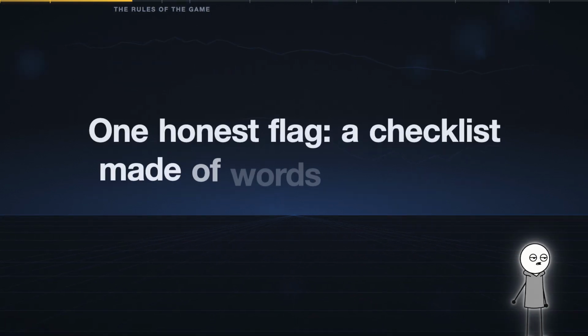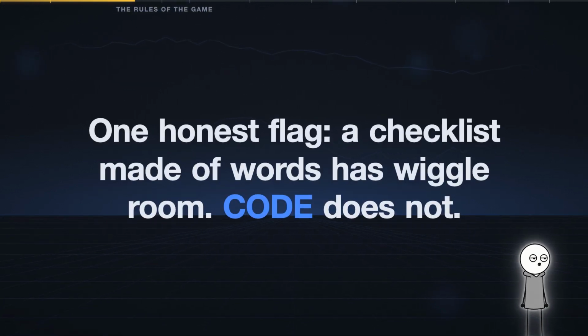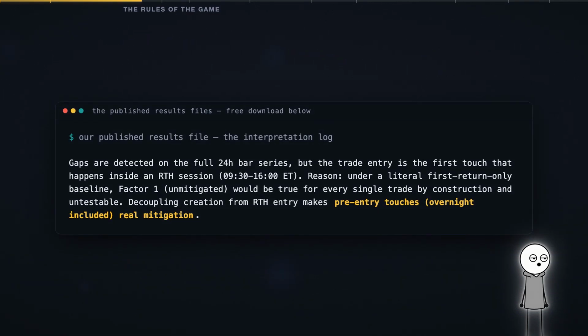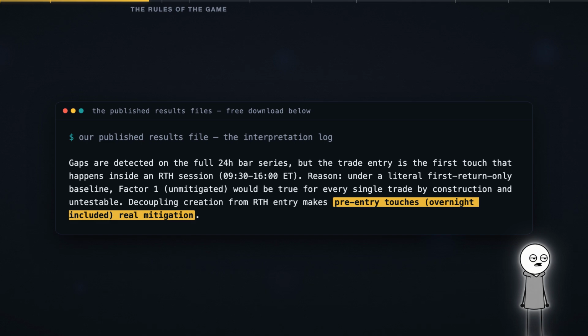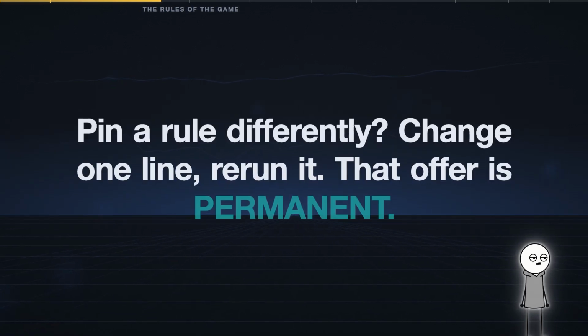One honest flag: a checklist made of words has wiggle room, code does not. Every place we pinned a fuzzy phrase to a number is logged in the results file, on screen right now. Example: a gap that gets touched overnight counts as already used, even though we only entered during the session. If you'd have pinned a rule differently, the code is free, change one line and rerun it. That offer is permanent on this channel.